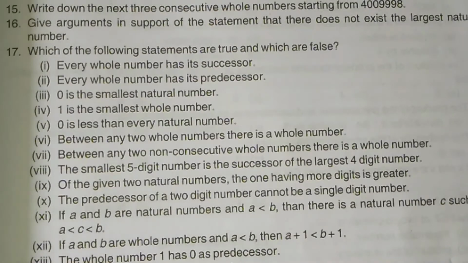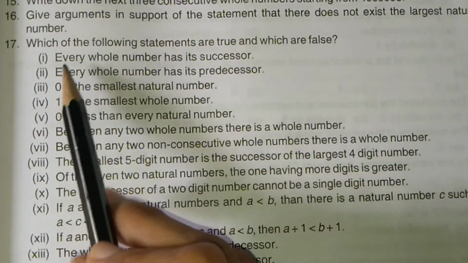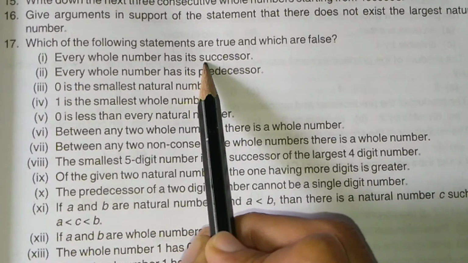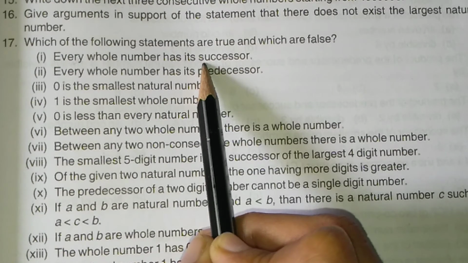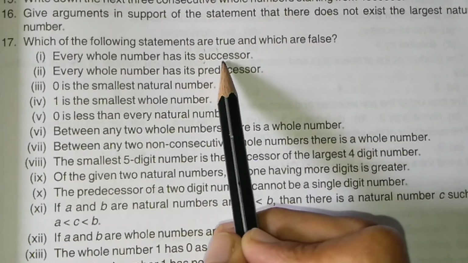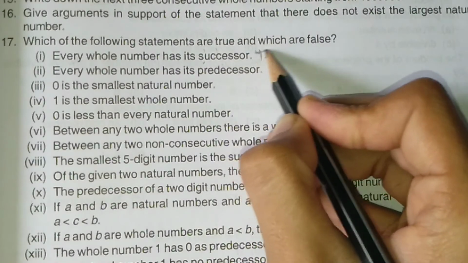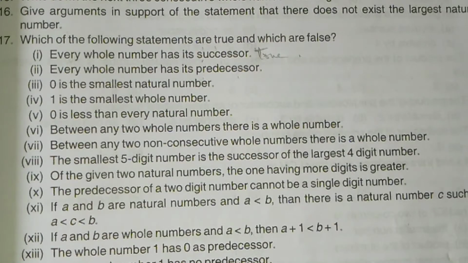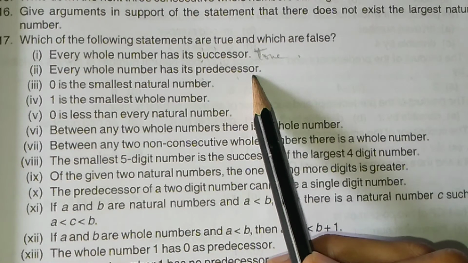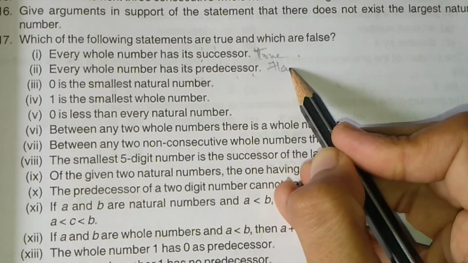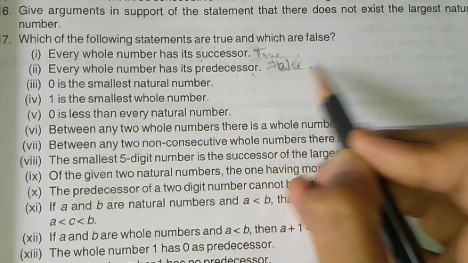Now, which of the following statements are true and which are false? Now we have to write. Every whole number has its successor. Successor means plus 1 we have to do. So does every whole number have its successor? Yes. Means true. Every whole number has its predecessor. Does every whole number have its predecessor? No. So that is false. Right? 0 does not have its predecessor.